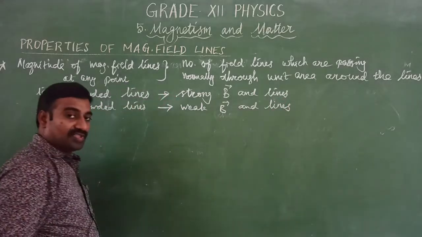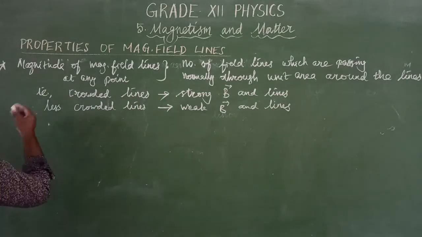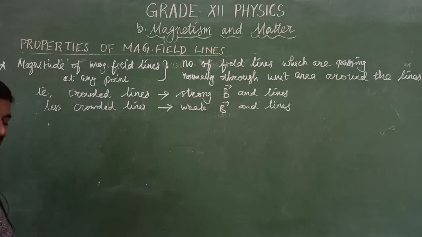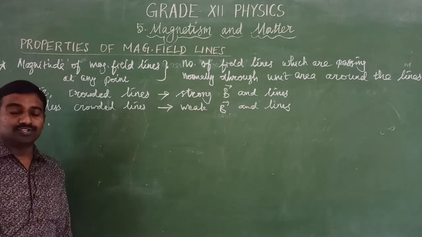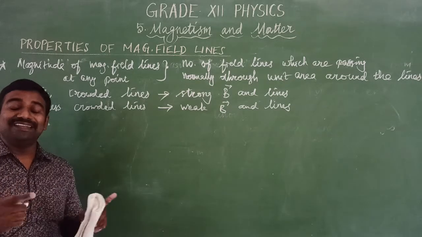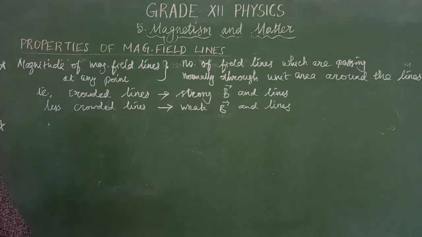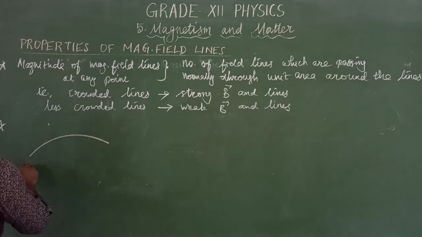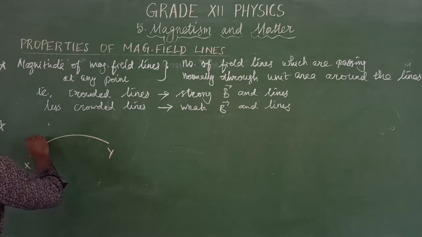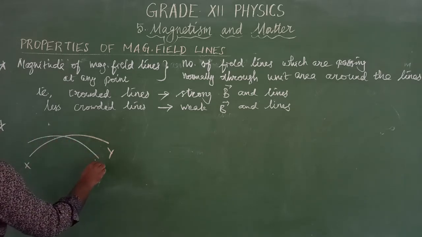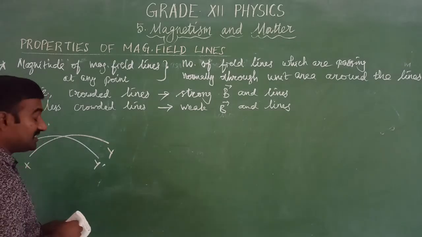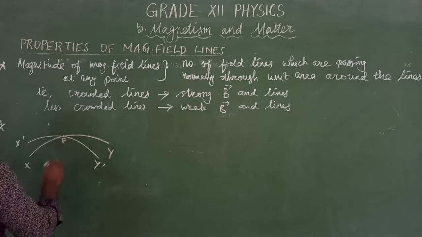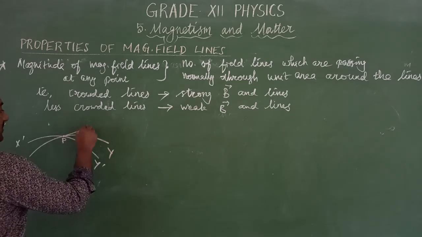The next one, which we also discussed in the last class: magnetic field lines always form continuous closed loops, and one magnetic field line never intersects another. Let XY be one magnetic field line and X dash Y dash another. If the two were to intersect, at the point of intersection it would not be possible to find two directions.